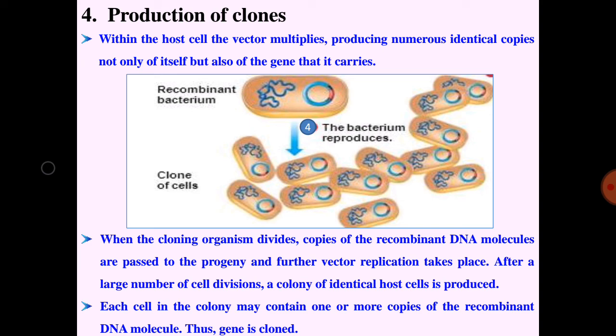Each cell in the colony or a clone may contain one or more copies of the recombinant DNA molecules. Thus, the gene is cloned. These steps form the basis of genetic engineering, and this is called gene cloning technology.